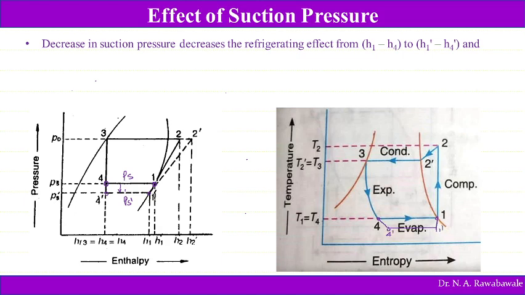4 dash to 1 dash is smaller. That is nothing but if the suction pressure falls, then it affects the reduction in the refrigerating effect. So if the suction pressure is larger, the refrigerating effect will be larger, and if suction pressure is less, then the refrigerating effect will be smaller. So that is nothing but it reduces the refrigerating effect.